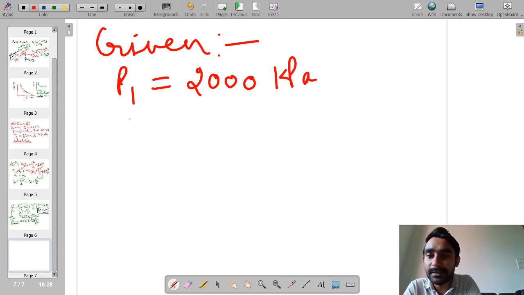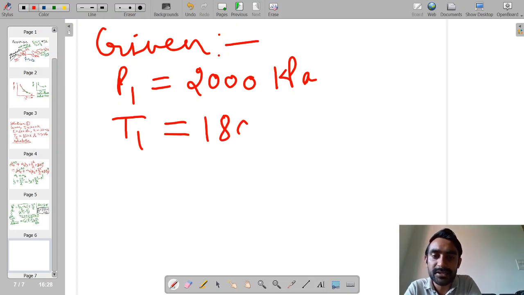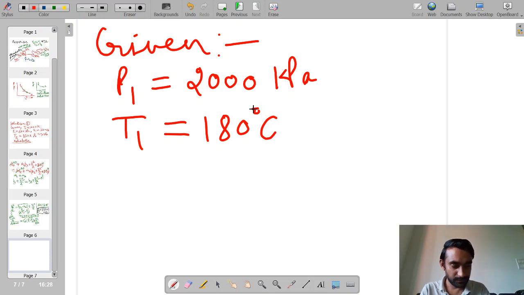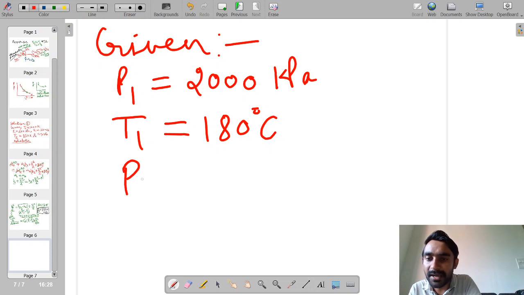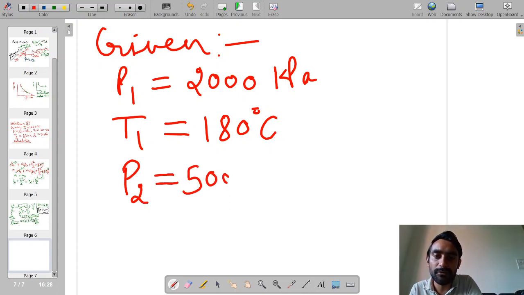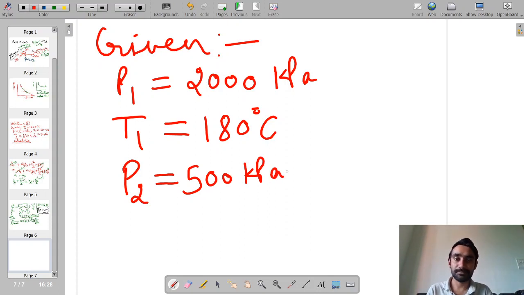Second, the temperature of water is 180 degrees Celsius. And the final pressure P2 is 500 kilopascals.